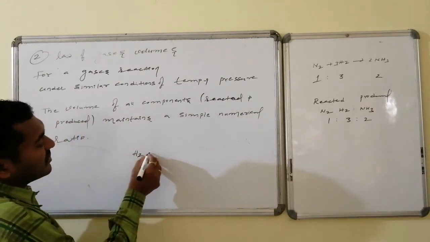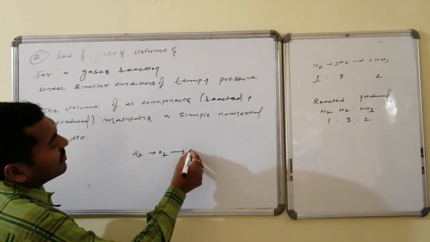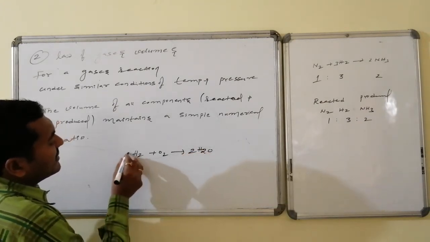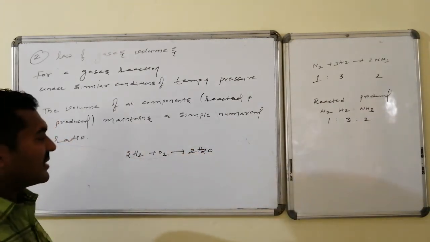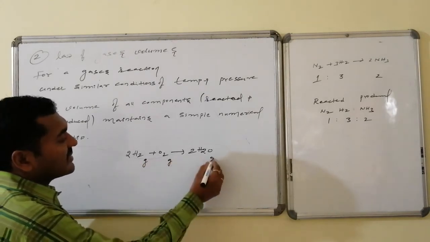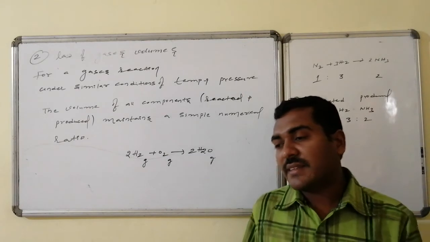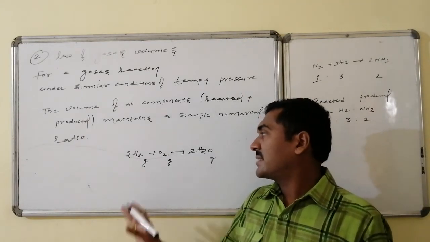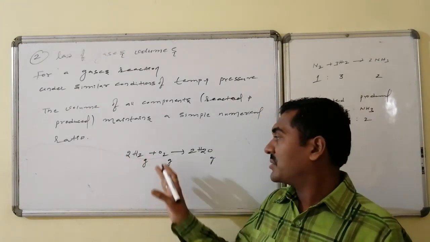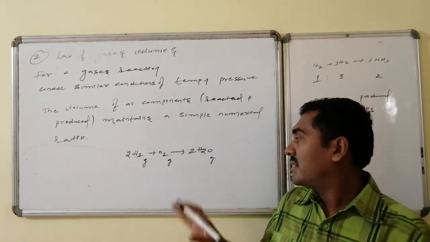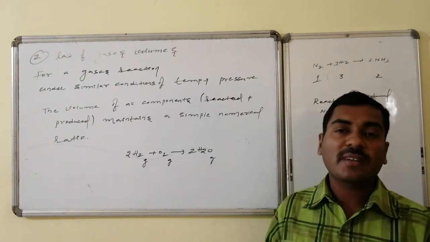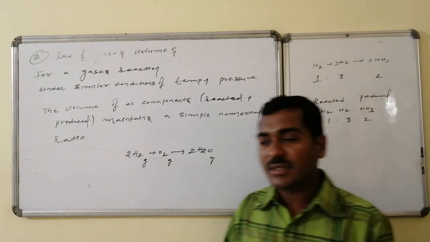Let us see, hydrogen and oxygen combine to form water, whereas this is the balanced equation. Consider all are gases. This is gas, this is gas. Water is also present in the vapor state, that is gas. Under these reaction conditions, if 2 moles of hydrogen are consumed with respect to 1 mole of oxygen, as a result 2 moles of water in the form of vapor, or the gaseous state, are produced.